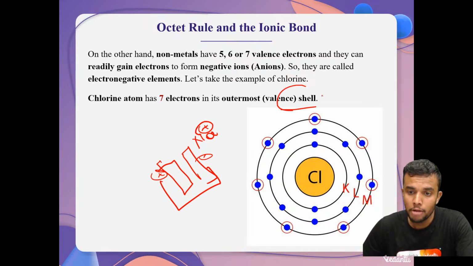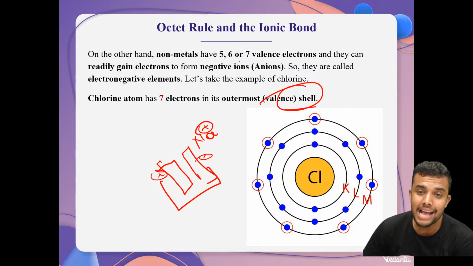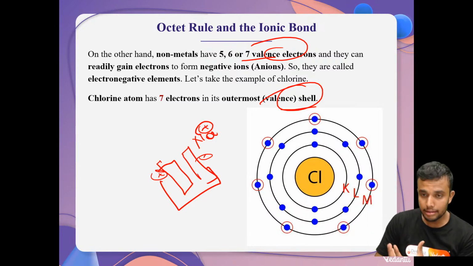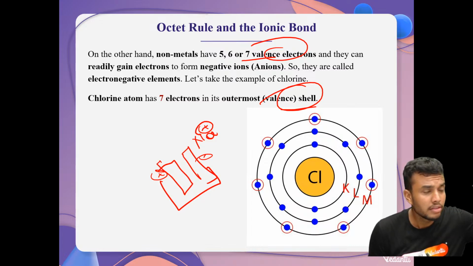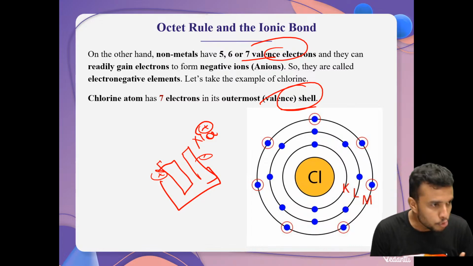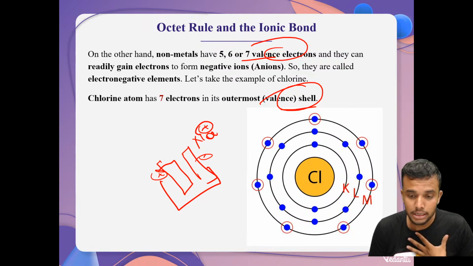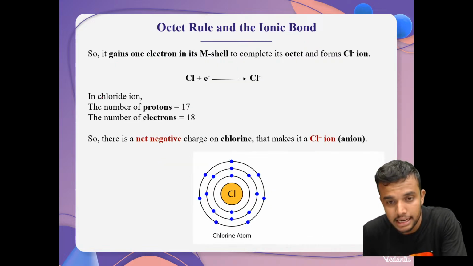Then there are non-metals. Non-metals are called electronegative elements. Why? They have 5, 6, or 7 valence electrons and they are always ready to gain electrons. Whenever a metal gives an electron, they are waiting, saying, give, I need that one. That's why they are always electronegative elements.